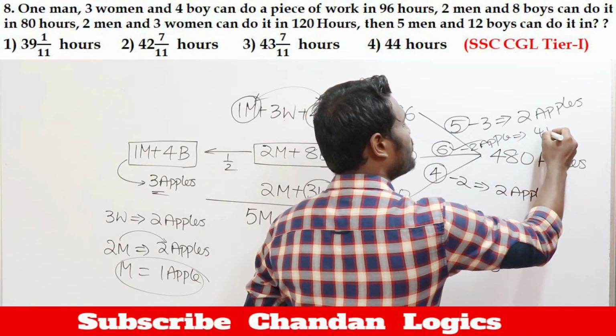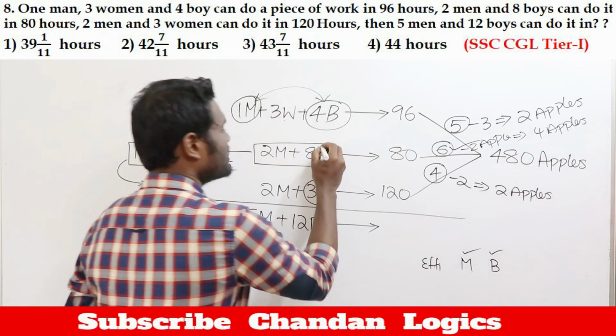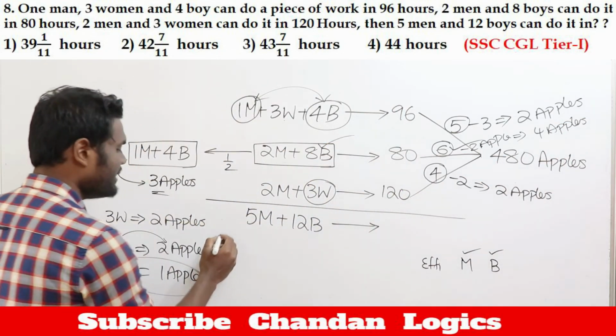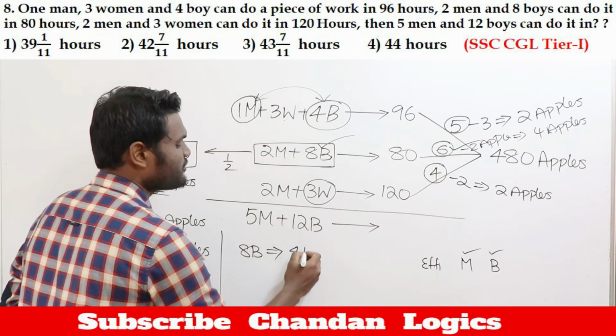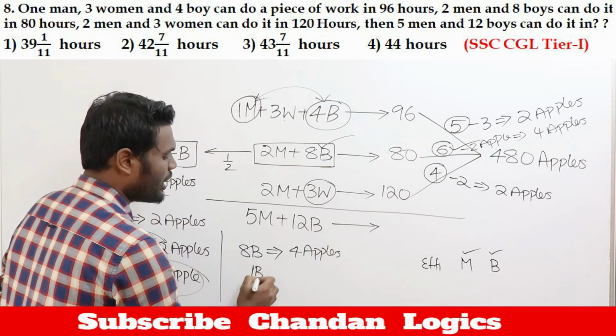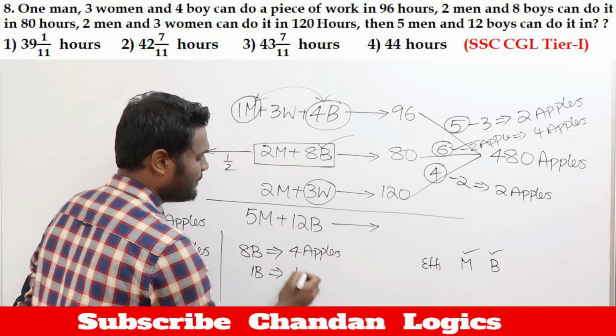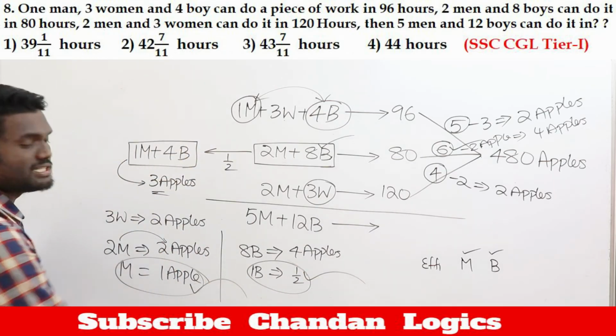Then the remaining are 4 apples. Now this 4 apples is consumed by whom? This 4 apples is consumed by the remaining 8 boys, which means 8 boys consume 4 apples in 1 hour, which means 1 boy is going to consume half an apple per hour. So boys efficiency is half, men efficiency is 1.